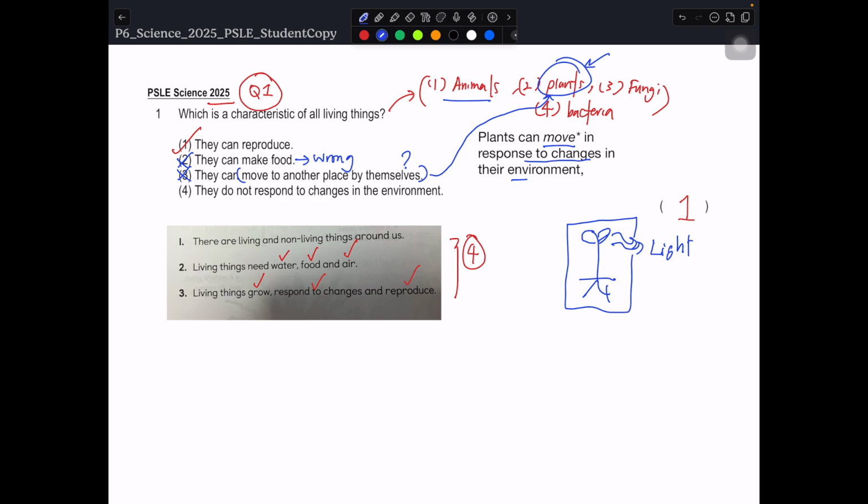So number 4, they do not respond to changes in their environment. This is totally wrong. They do respond to changes in their environment, for all living things. So number 1 is the correct answer.